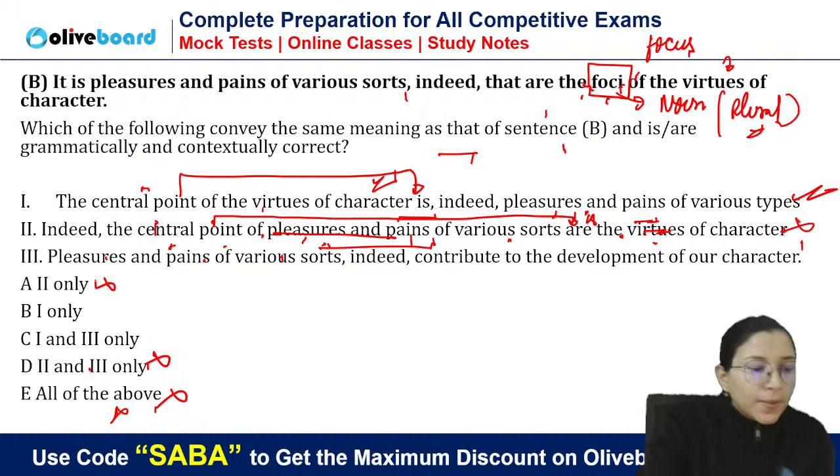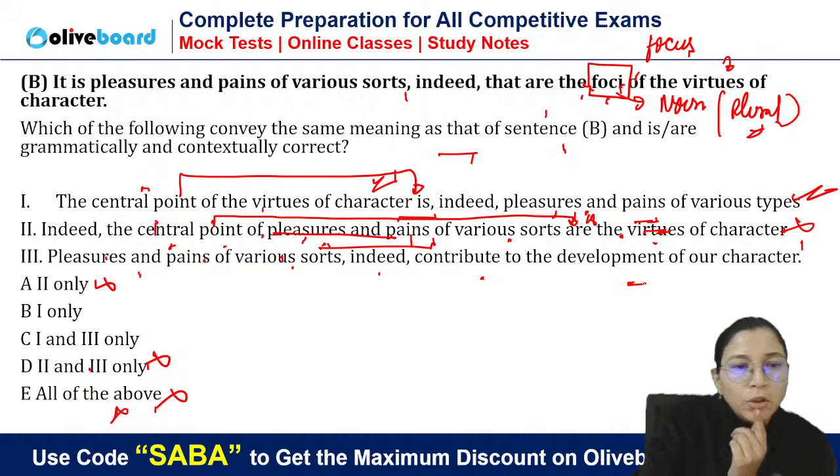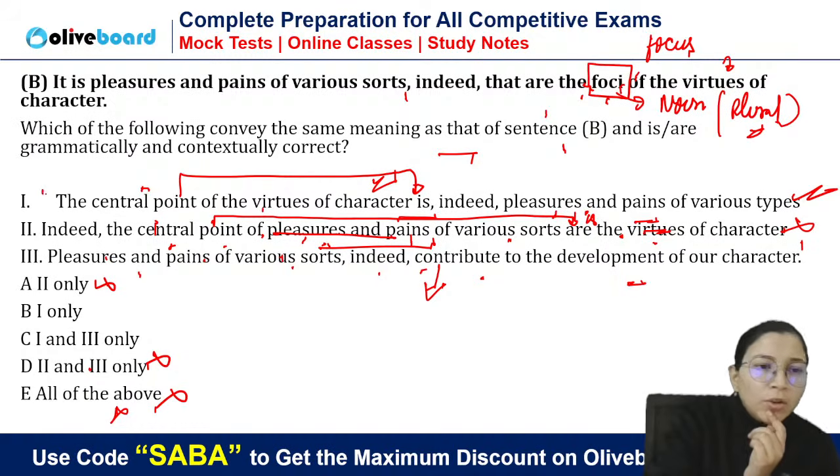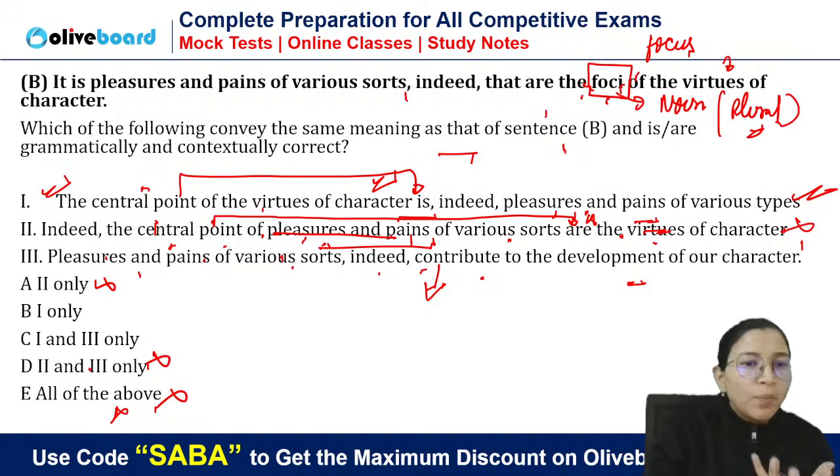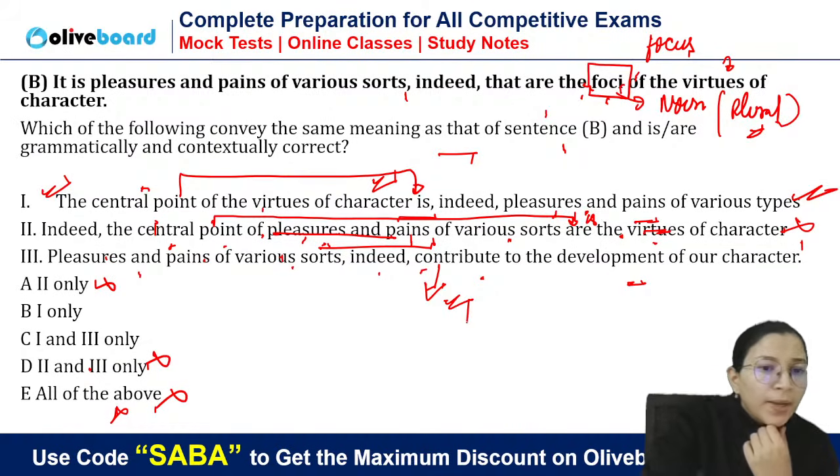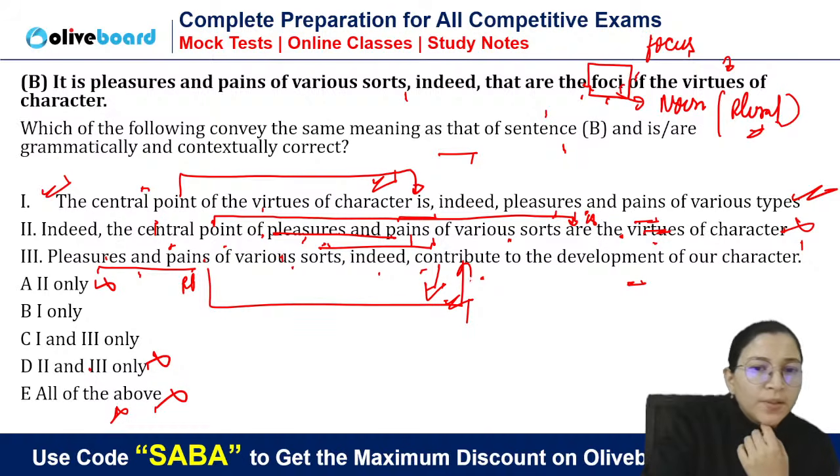Okay. Pleasures and pains of various sorts indeed contribute to the development of our character. Now coming to the third, can the third also go? Pleasures and pains of various sorts indeed contribute to the development of our character. So it is also carrying the same thing. Means if something is central point of our character, it means it contributes to the development of our character. And here pleasures and pains are the subject, that is plural, so we need a plural verb here, which is absolutely correct. So the answer will be C, 1 and 3rd.